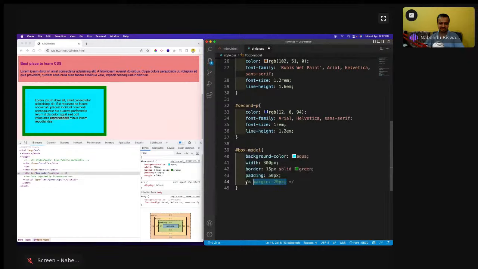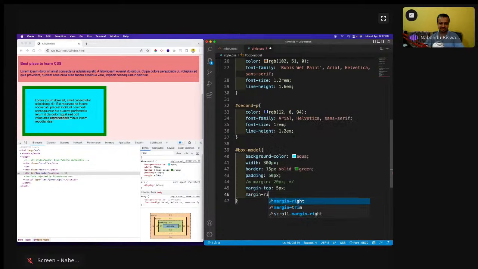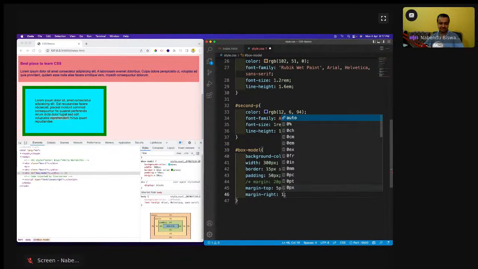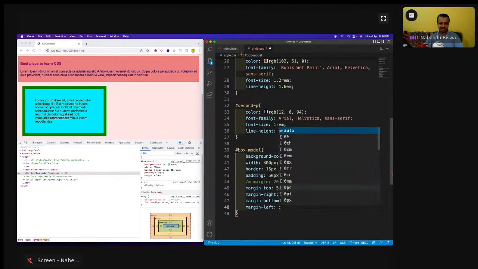I will comment this out, and I will do margin top of, maybe this time I'll change it, 5 pixel, and margin right of 10 pixel, and margin bottom of 5 pixel, and margin left of 10 pixel.